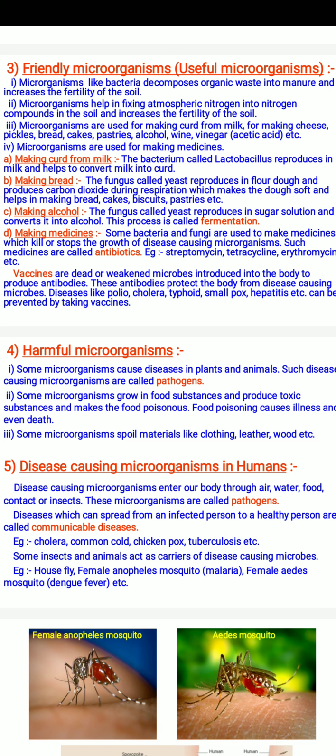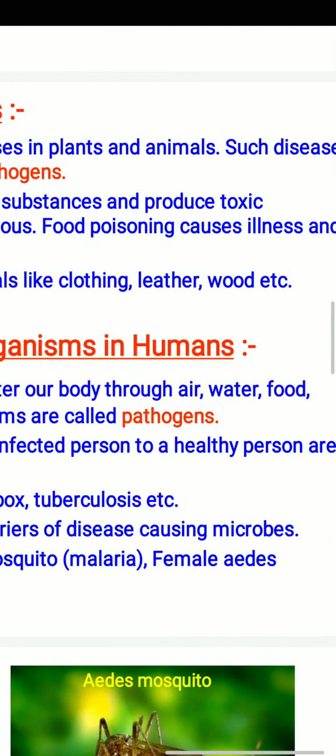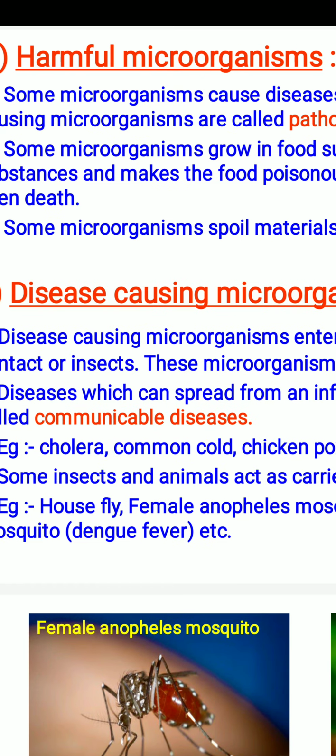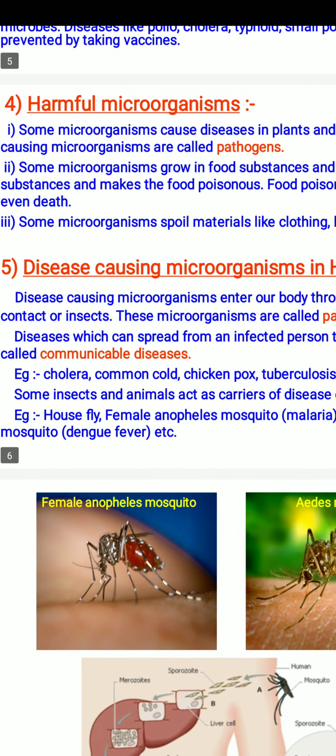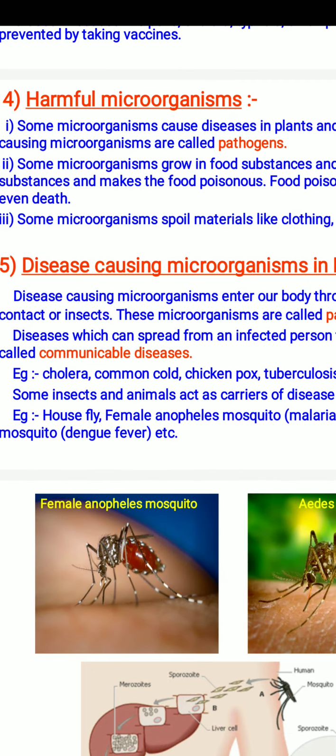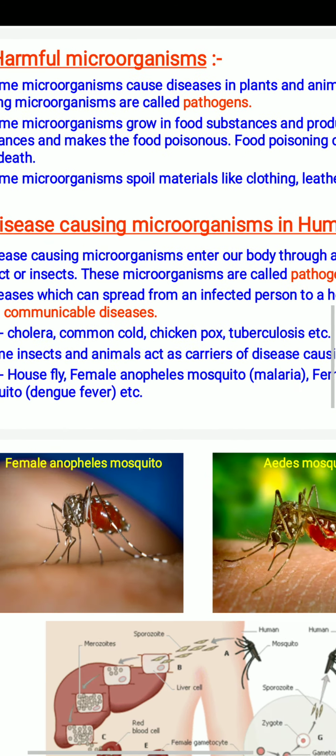The diseases which can be spread from an infected person to a healthy person are called communicable diseases, like cholera, common cold, chicken pox, tuberculosis, etc.